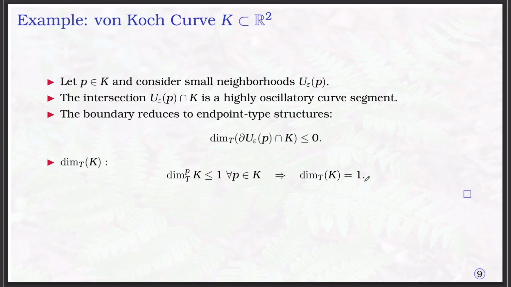Now the same argument for the Van Koch curve. Let P belong to K, any point on the Van Koch curve, and form the neighborhood.